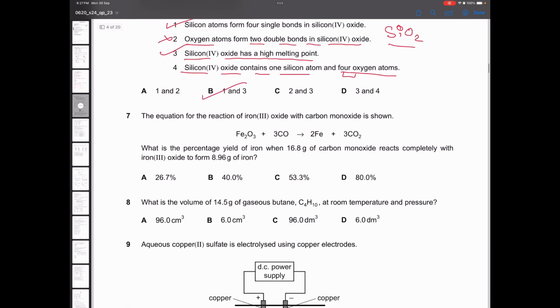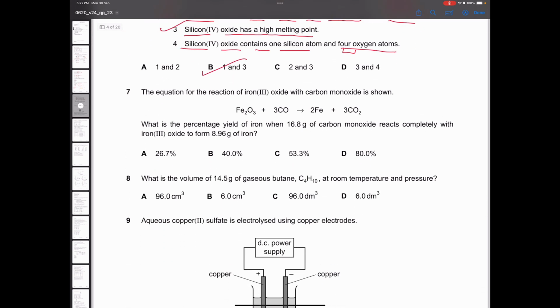Next question. The equation for the reaction of iron oxide with carbon monoxide is shown. What is the percentage yield of iron when 16.8 grams of carbon monoxide reacts? Alright. So they're asking you the percentage yield here.